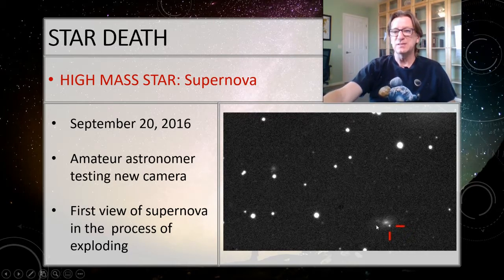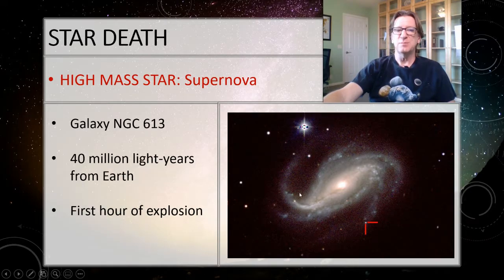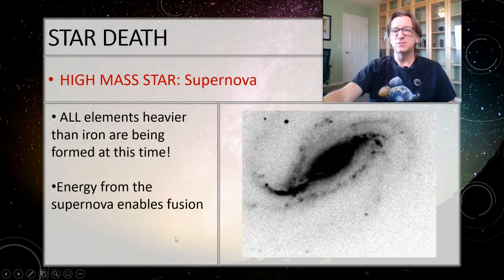And so he was looking at this galaxy that you see right here. Then he noticed that there was a bright spot that was appearing. That's actually a supernova. This is a Hubble Space Telescope picture of the galaxy. It's 40 million light years from Earth. He managed to record within the first hour of the explosion. This is a Hubble telescope picture that was taken after his, where you can actually see the bright point. But this is his original data.